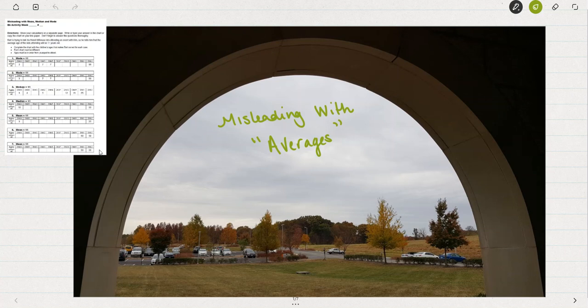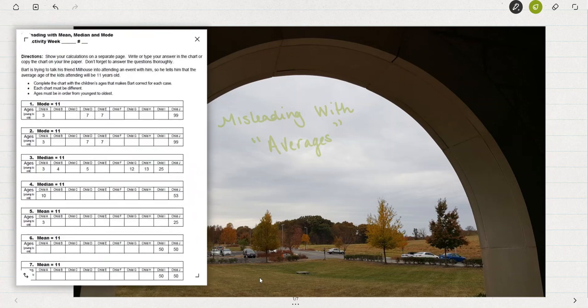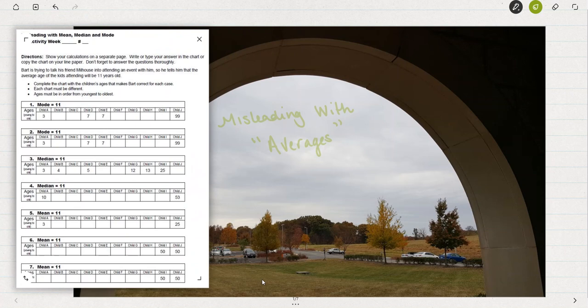In this video, I will try to guide you through the activity "Misleading with the Mean, Median, and Mode," or the averages. That's this sheet that you see on the screen. There are a number of ways to respond to each of the questions on the sheet. And notice that there is a backside to this sheet. It does continue after number 7.